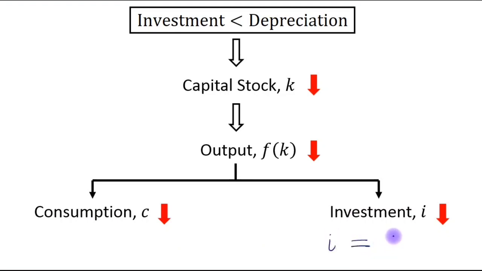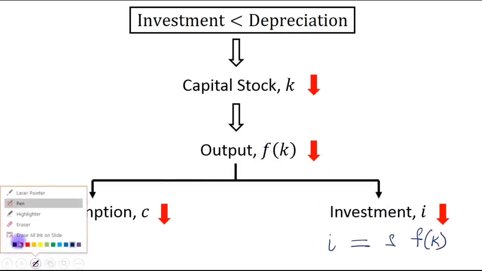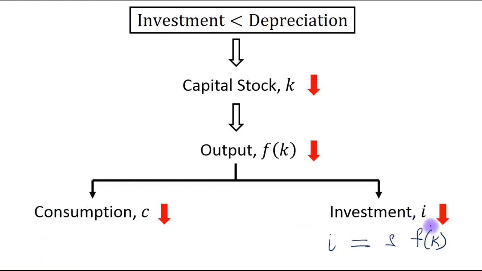Investment is equal to saving rate times f of K. If output declines, if output goes down, then investment will also reduce, right?